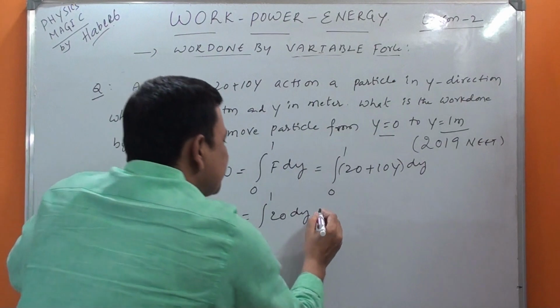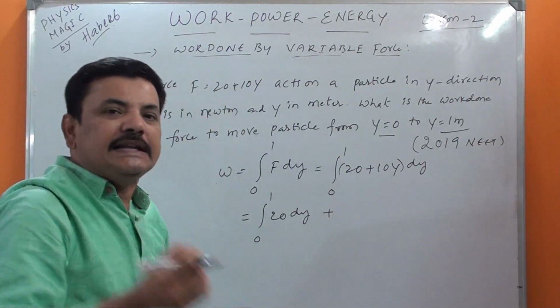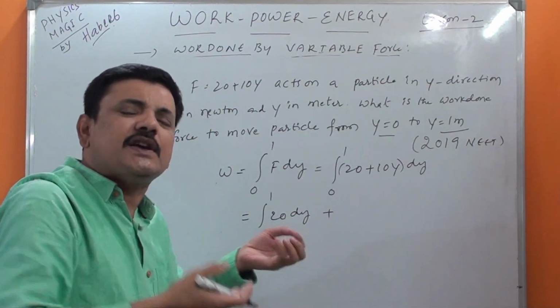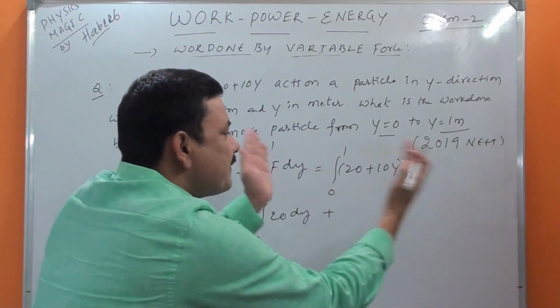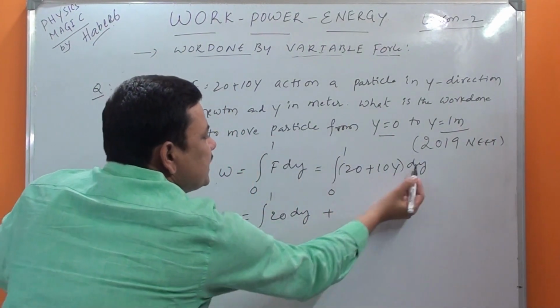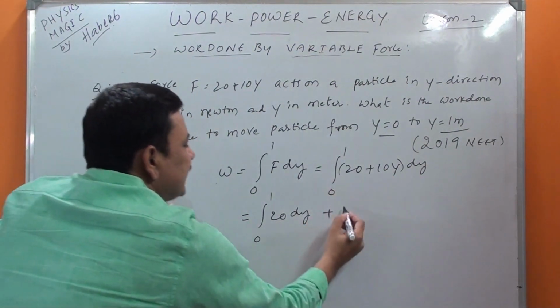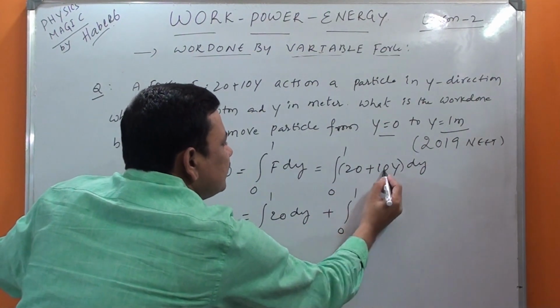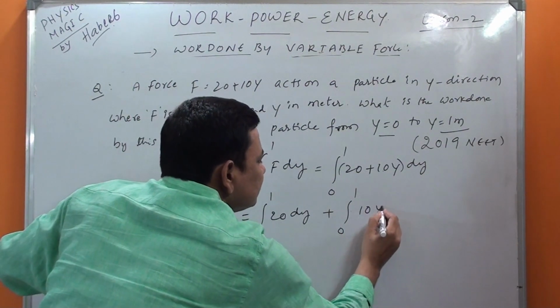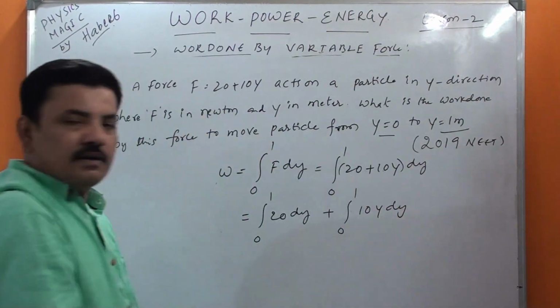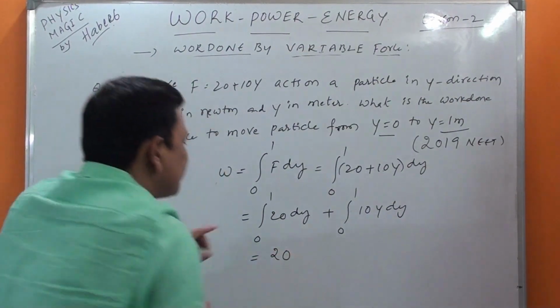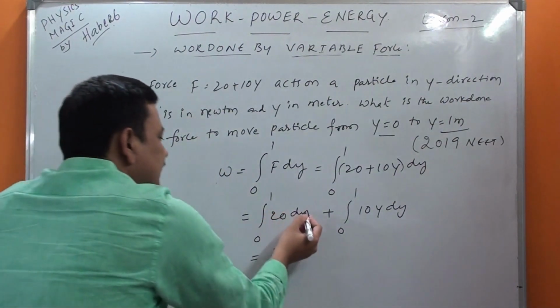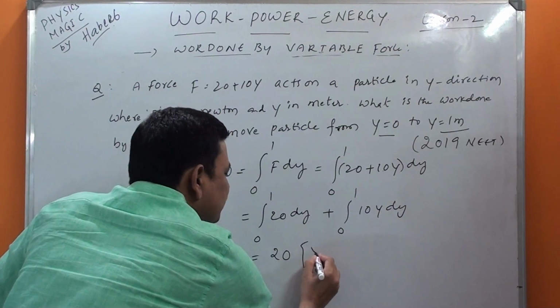That's all. I'm not doing anything else to explain you. Otherwise in a minute, or half a minute, we can do this, but I want to explain you, that's why I'm writing separately. So 20 dy written. The next integration from 0 to 1 of 10y dy. Very easy. It's equal to 20, the constant, written outside, but integral dy is nothing but y.